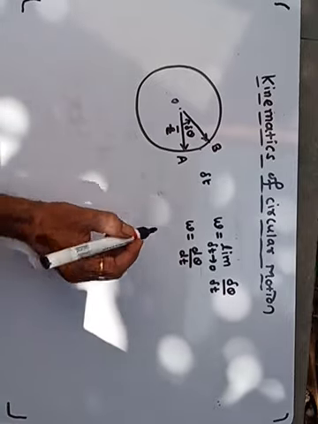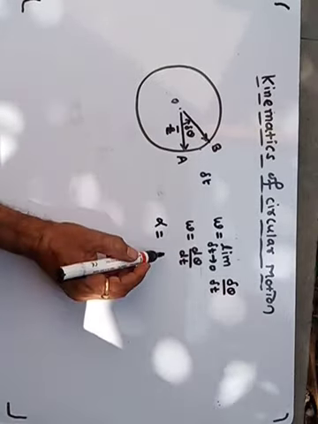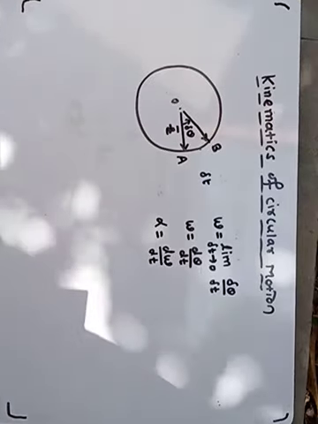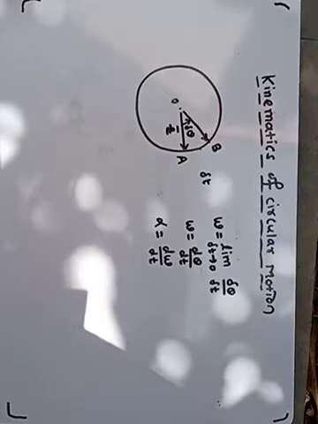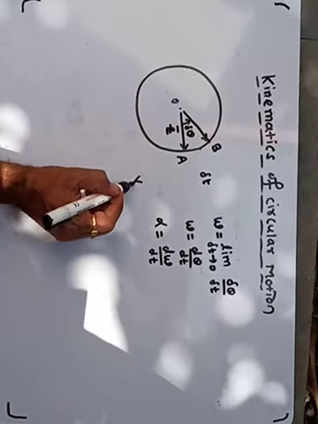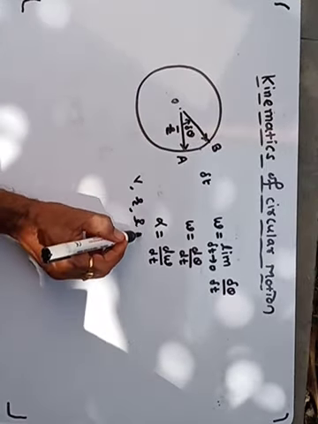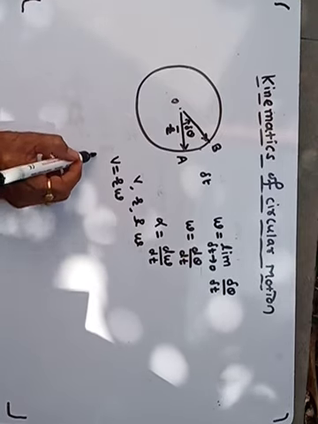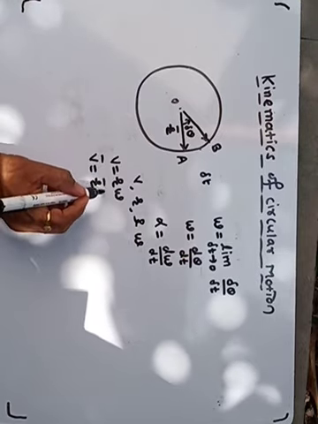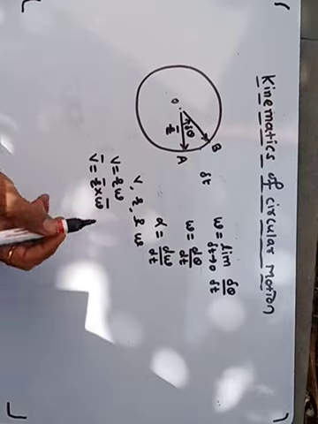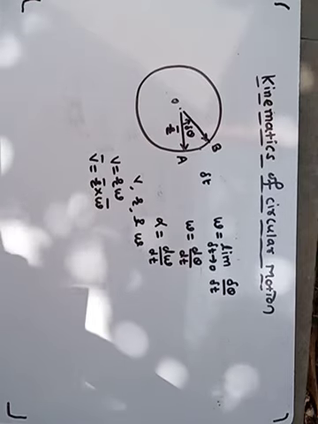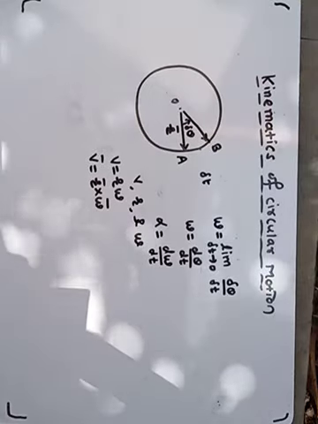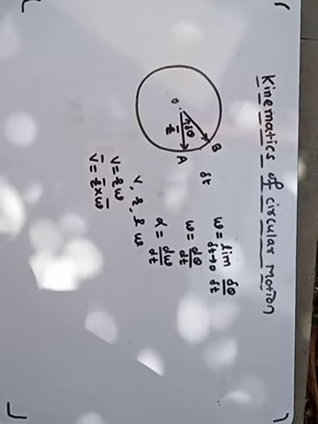And alpha, the angular acceleration, is the rate of change of angular velocity. Now, the relation between v, r and omega is v equals r omega, or v bar is equal to r bar cross omega bar.